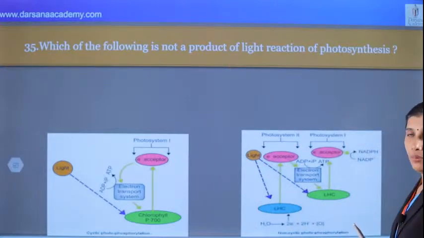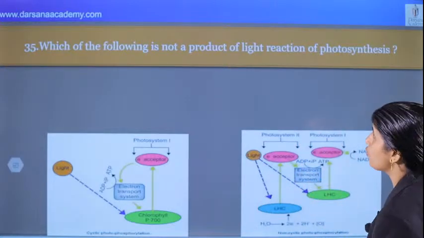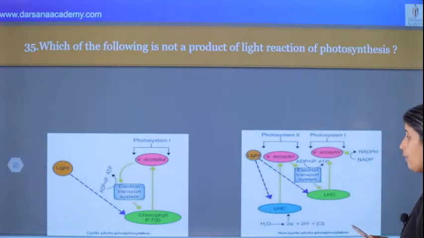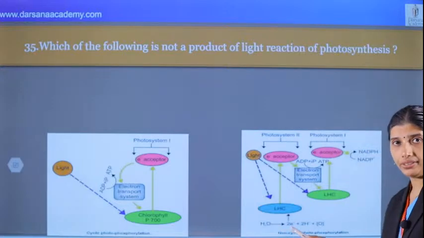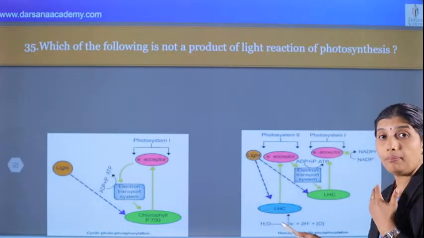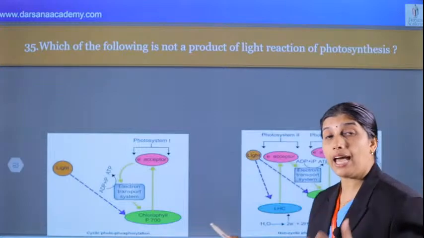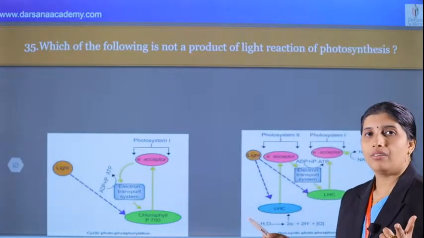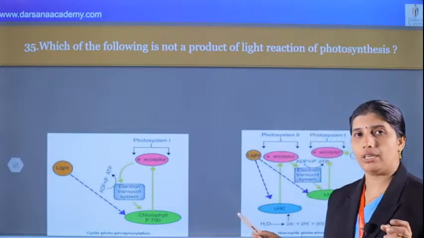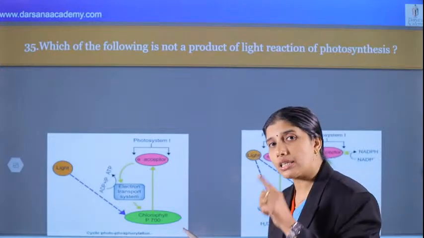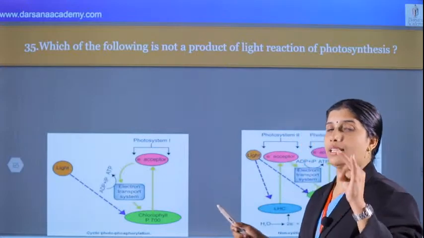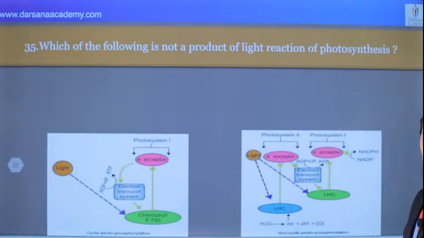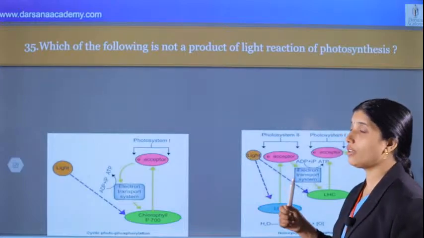Important point: during non-cyclic photophosphorylation, ATP and NADPH are formed, along with photolysis of water with the help of the elements chlorine, manganese and calcium. Very important. Chlorine, manganese and calcium are the elements that help in photolysis of water, a very important question. Enzyme activation for photosynthesis and respiration by magnesium and manganese, that type of question also comes. Here oxygen is evolved by photolysis of water, which takes place during non-cyclic.